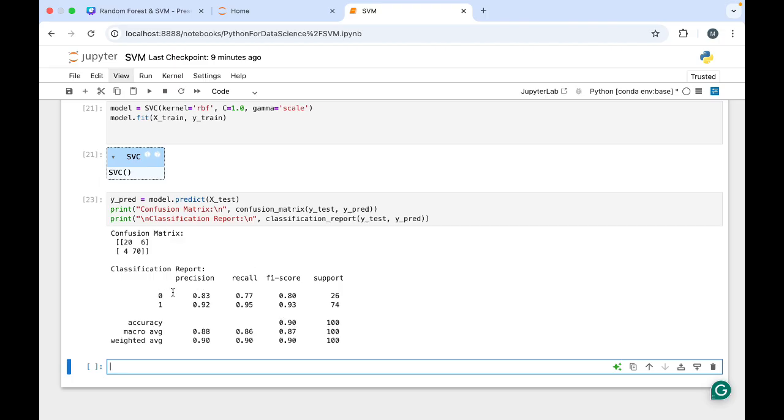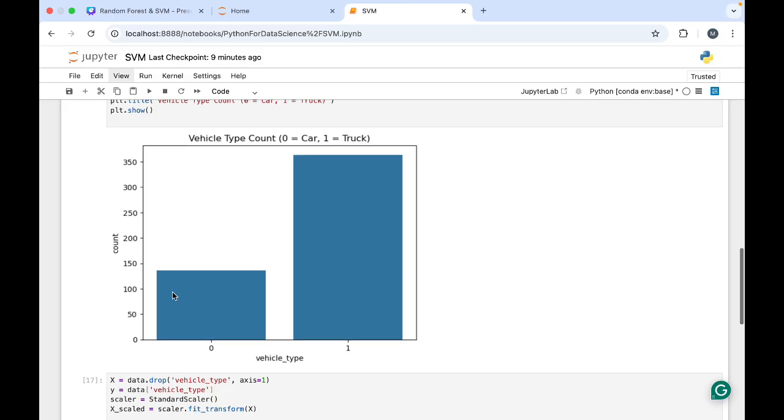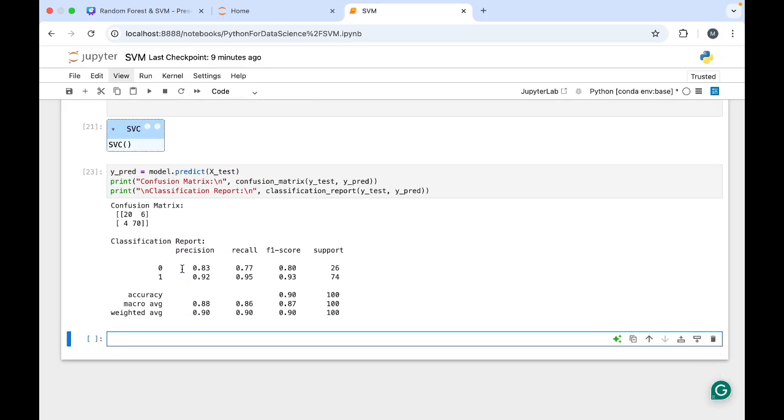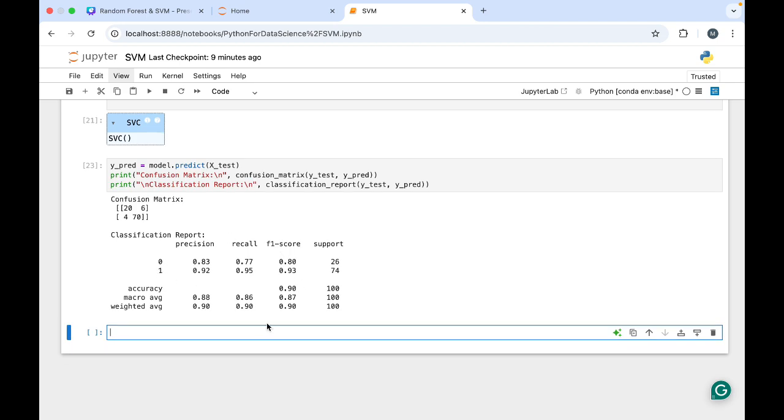For 0, what was it for? You can tell me now. 0 was for car. So the car's precision, recall and F1 score are there, and the truck's values are present also. You can understand the things with this.